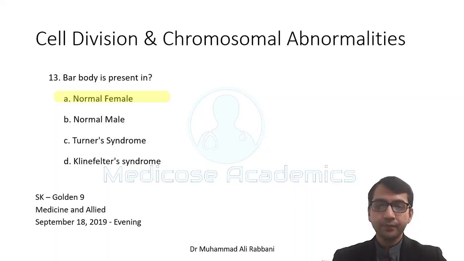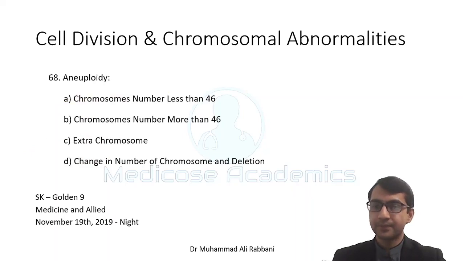And as the Klinefelter syndrome worsens and there are addition of number of X chromosome, let's say a person is triple XY, tetra XY. So when there is triple XY or tetra XY, there will be two bar bodies and three bar bodies respectively. So both of these are correct, Klinefelter and normal female, but we will go for normal female as they are more common and it is the average found answer.